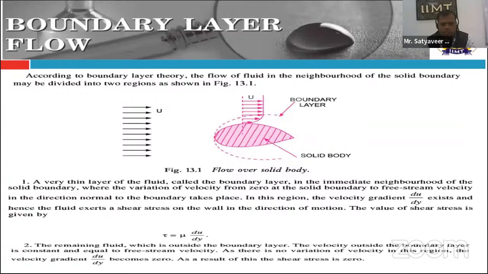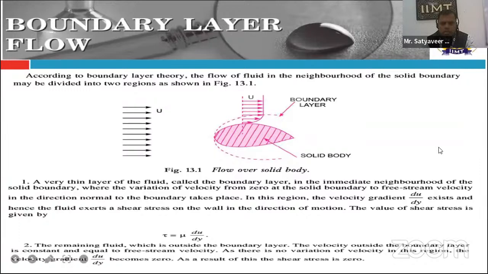So a velocity gradient, du upon dy, exists, and the fluid exerts a shear stress on the wall in the direction of motion. According to Newton's law of viscosity, tau is equal to mu du over dy, as we know very well, in which tau is the shear stress and mu is the coefficient of dynamic viscosity, du is the change in velocity, and dy is the fluid thickness, and du upon dy whole is called the velocity gradient.